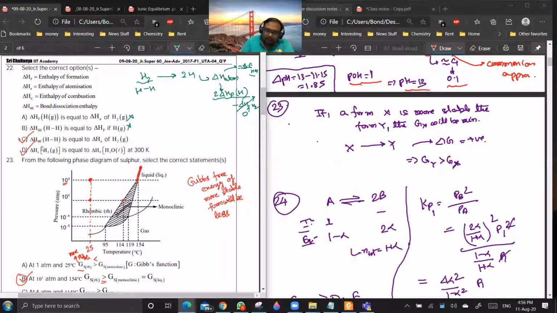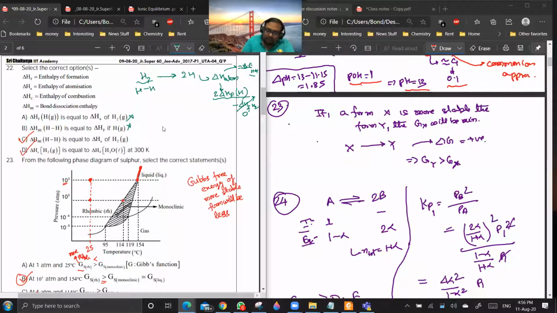Now delta H bond energy of hydrogen is equal to delta H atomization of H2. That is correct, which we can get. Are you getting a point? Where the same reaction is also the atomization reaction for the H2 molecule. Are you getting my point? Yes or no? Yes, sir. Okay. And last is delta H combustion of H2 gaseous is equal to delta H formation of H2O.